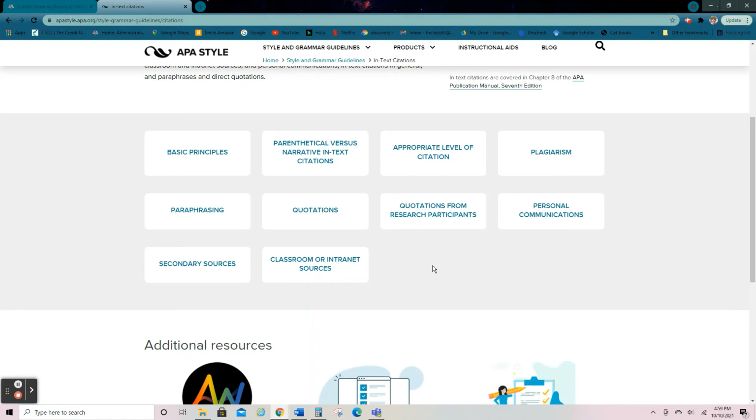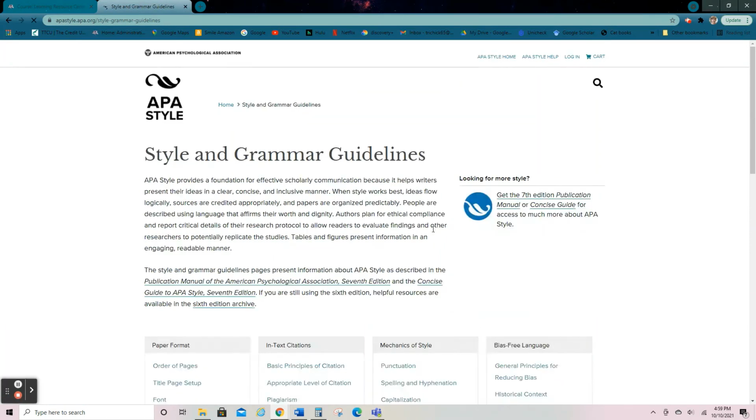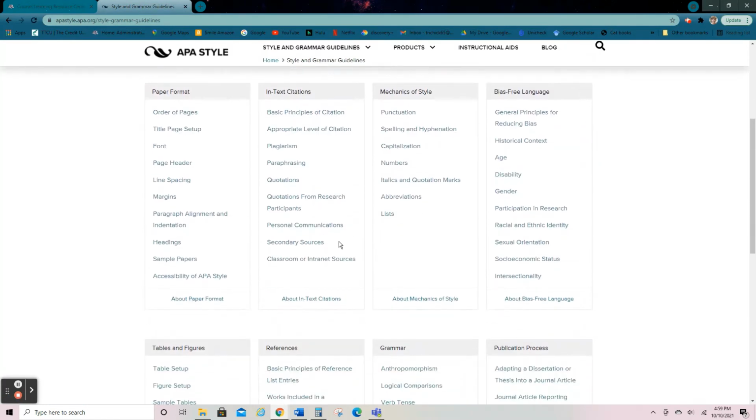So please study these, how you're supposed to format your citations, because you don't want to turn in a paper that's wrong just because you didn't take the time to make sure you are doing things correctly. Okay. So those are in-text citations.